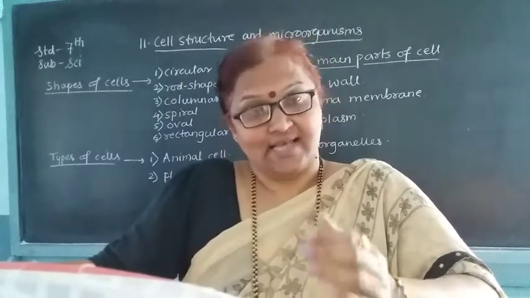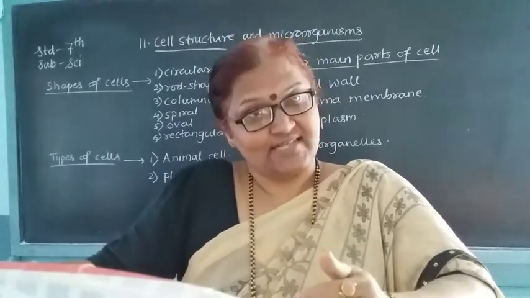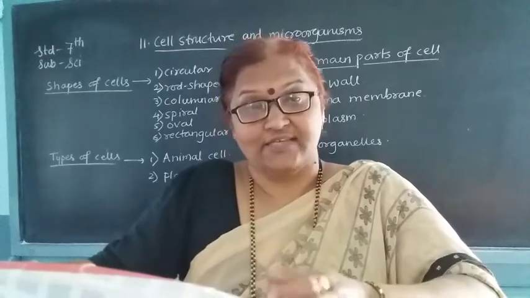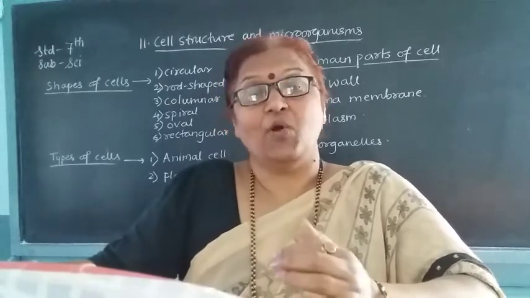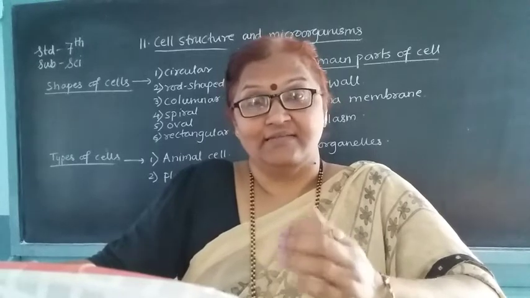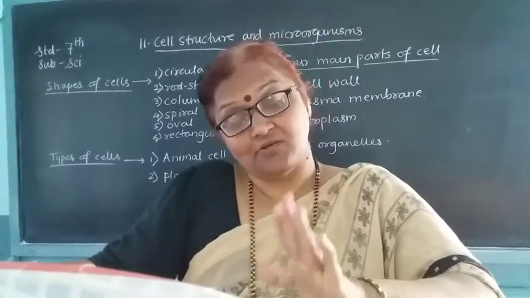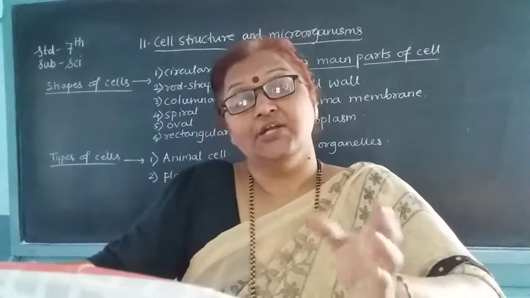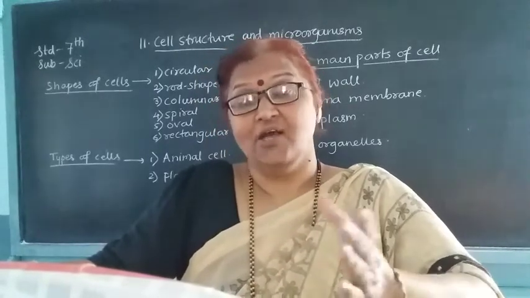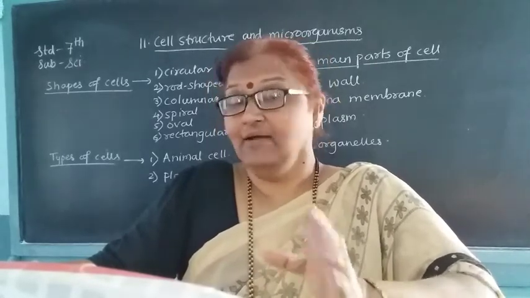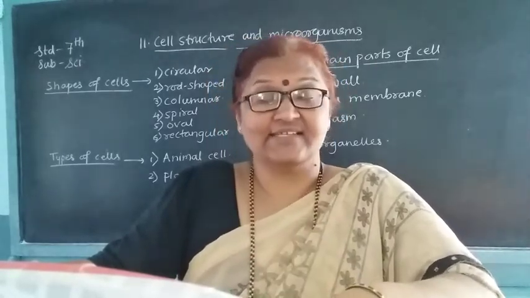The cells vary in their size. They are of different sizes. A group of cells makes the tissues, tissues make the organs, organs make the organ system, and the organ system makes the body. This we studied yesterday.